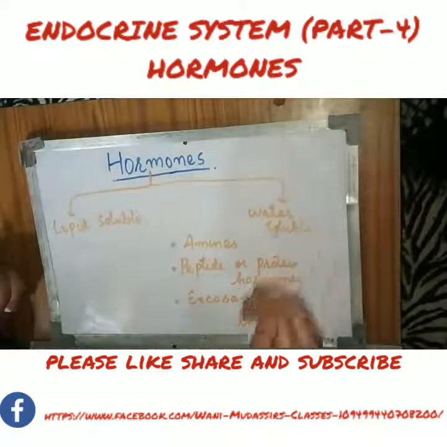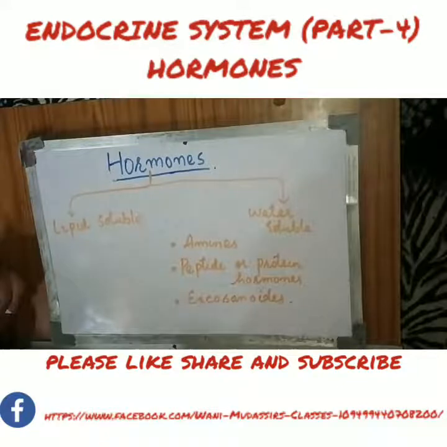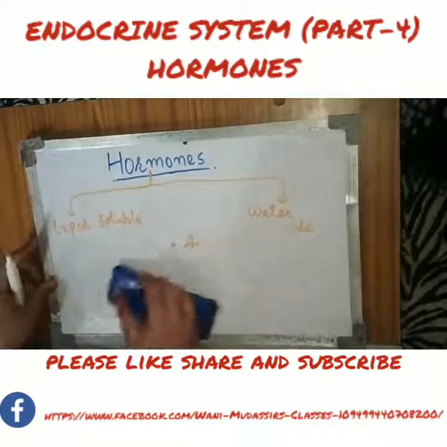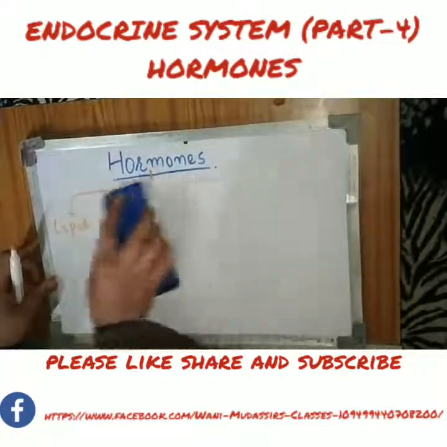And under the water-soluble category, we have the amines or amino acid derivatives, then peptide or protein hormones, and the third is eicosanoids. Okay, so first let us talk about the lipid soluble hormones.